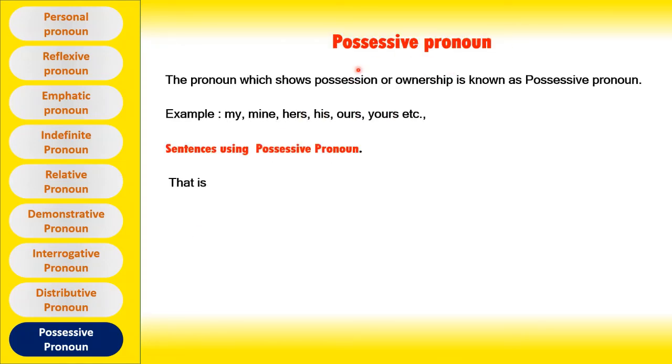Possessive pronoun. The pronoun which shows possession or ownership is known as a possessive pronoun. Examples: my, mine, hers, his, ours, yours, etc. These are the possessive pronouns. Let's see some sentences using possessive pronouns. That is my phone. Here my is a possessive pronoun which is referring to the ownership. Let's see another example. That's mine. Here, mine is again a possessive pronoun which is showing the ownership.